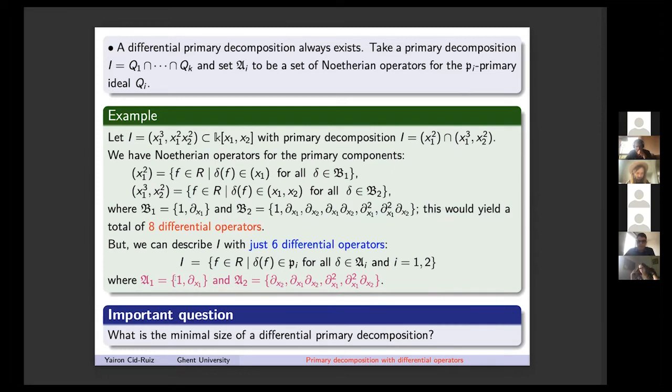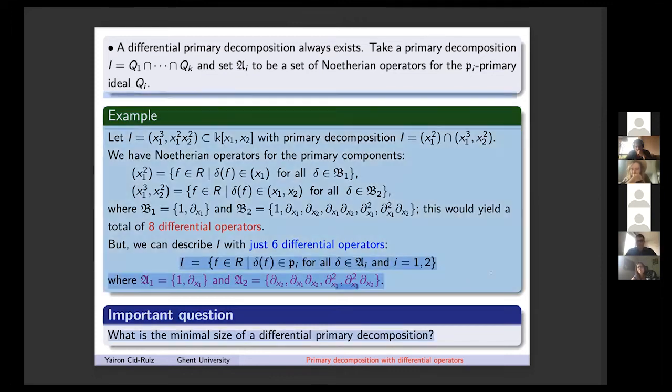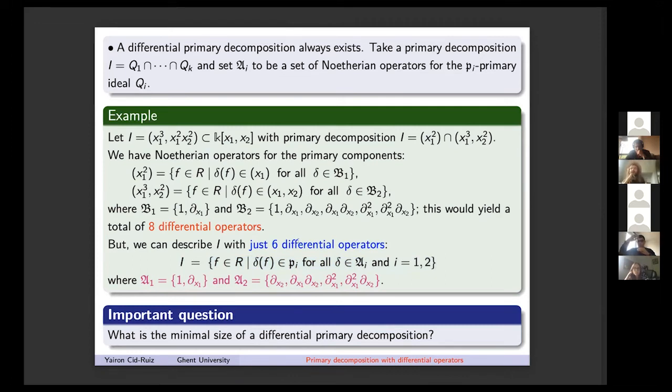For the minimal prime, we take 1 and partial x1, and for the other one, the thing is that the information that these two differential operators would give you with respect to the embedded prime is already given by the two differential operators that were given before, no? So we see here, and we will see this later, that the minimal description of this ideal is with 6 differential operators and not with 8. And here it plays a role that we have an embedded prime.